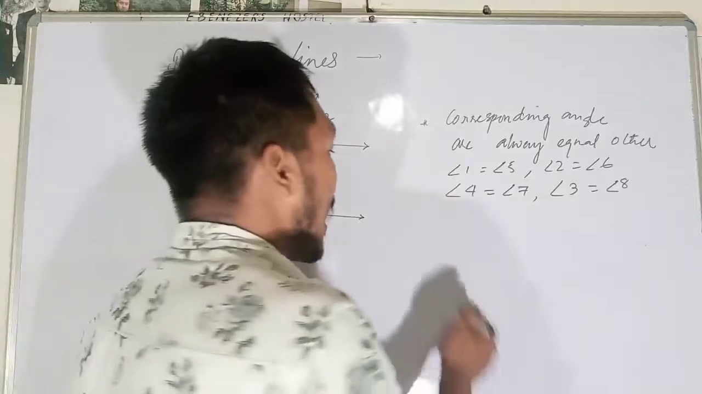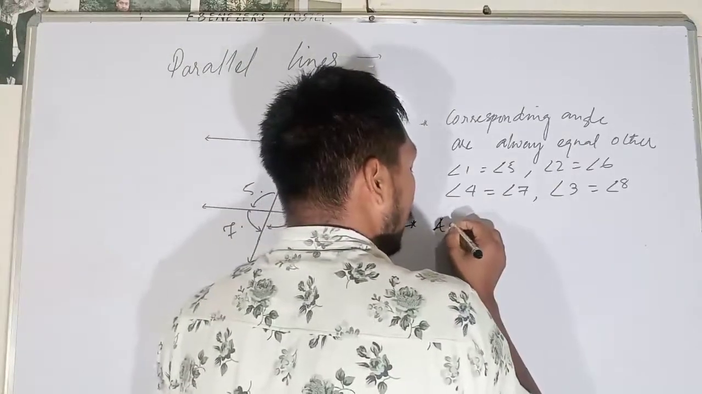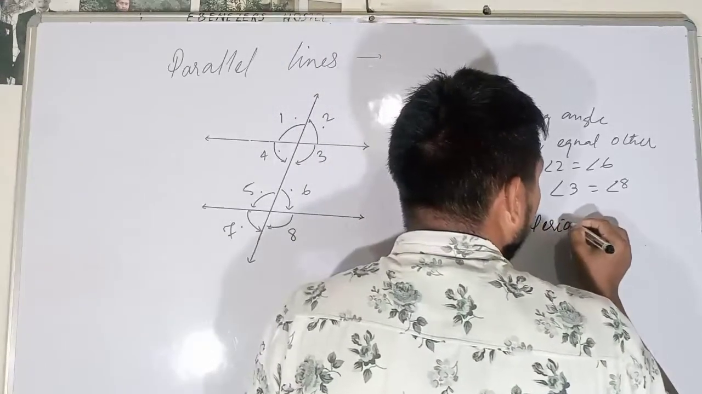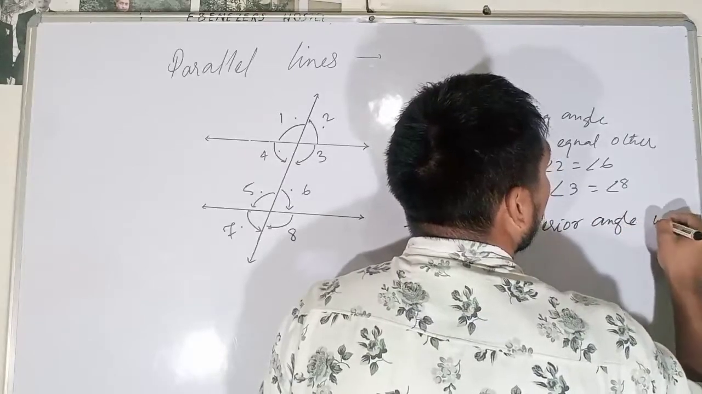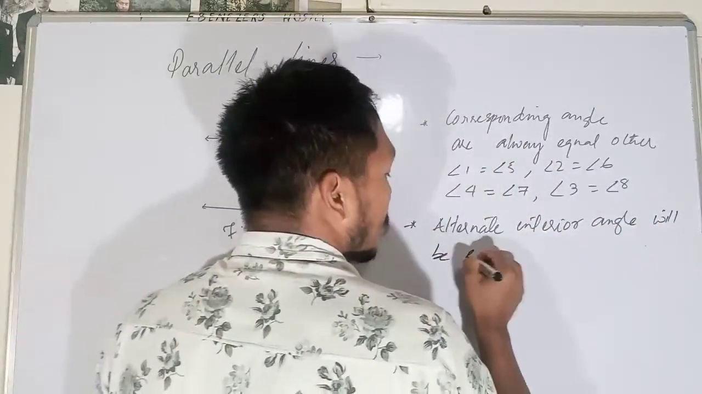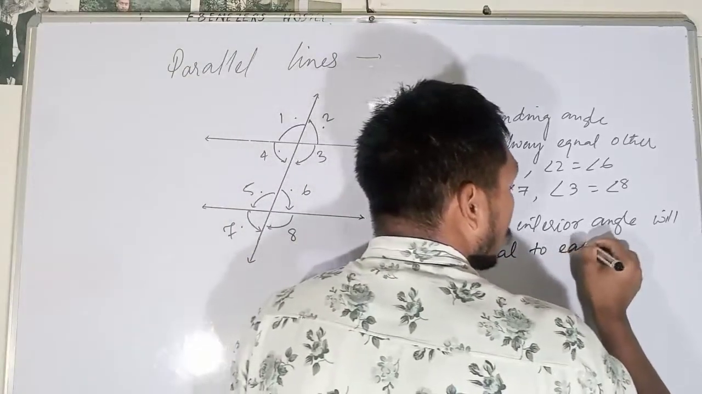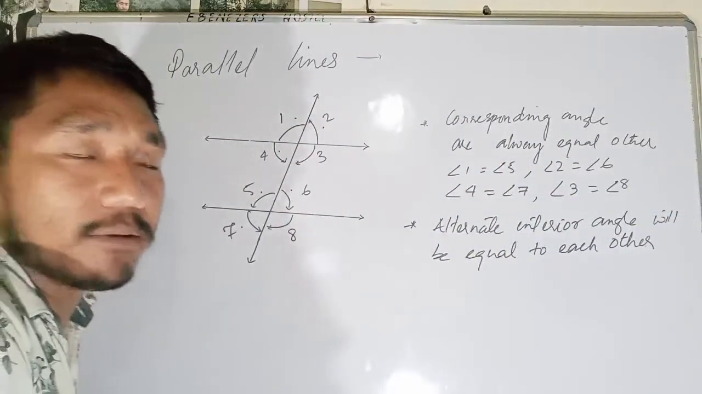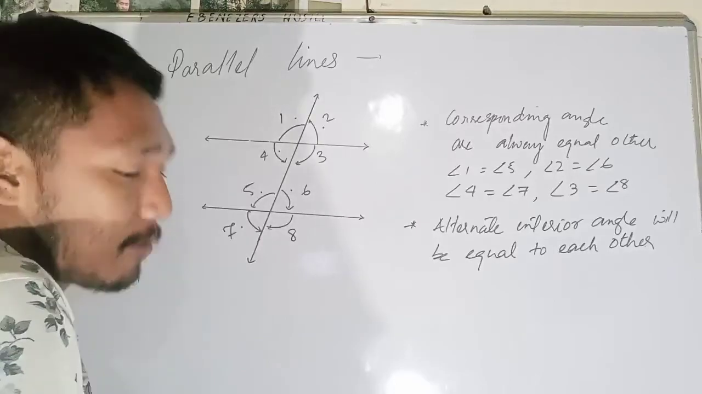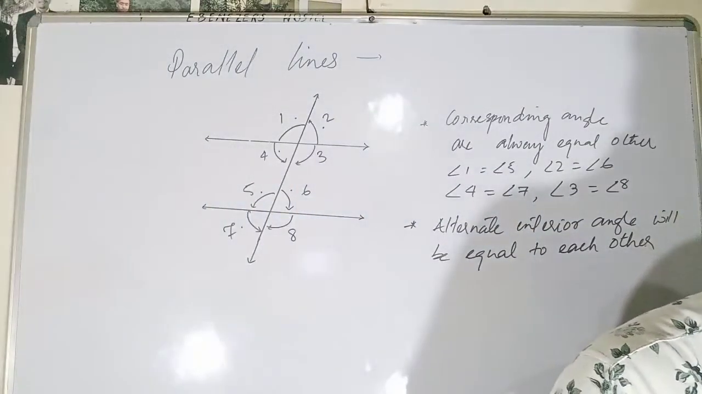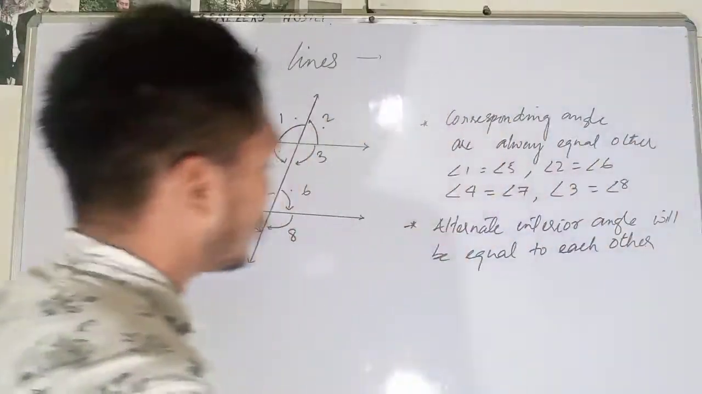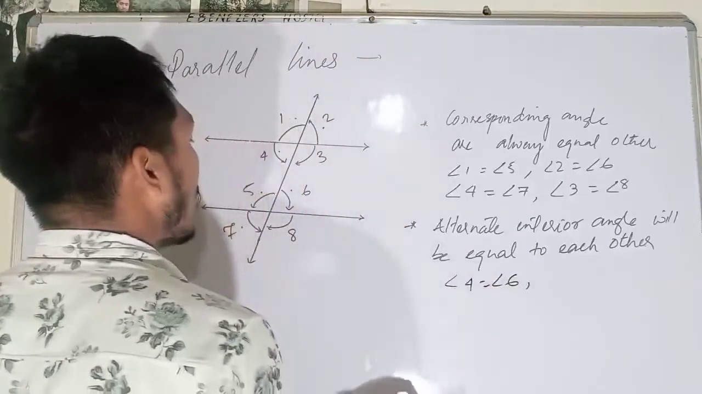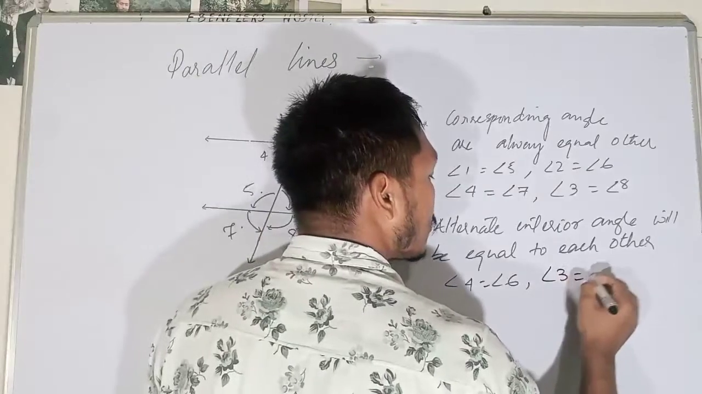Next, the alternate interior angles also will be equal to each other. If the two lines are parallel, the corresponding angles will be equal and the alternate interior angles will be equal to each other. That means angle 4 and angle 6 will be equal to each other, and angle 3 and angle 5.